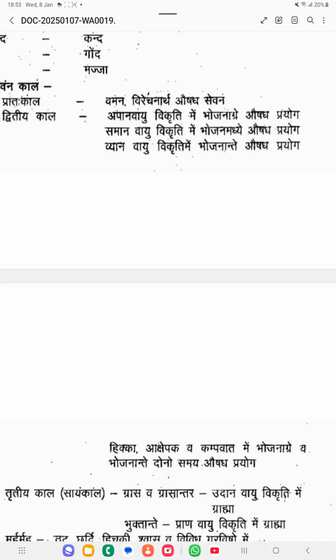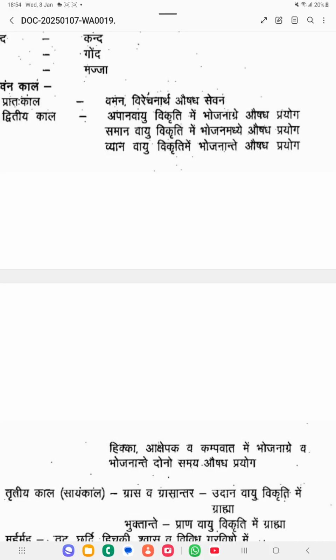If you are going to give medicines for Apana Vayu, you have to give them during Bhojanagre. If it is Bhojana Madhya, between the meals, that is good for Samana Vayu Vikriti. And Bhojanante, after the food, is for Vyana Vayu. Bhojanagre Apana Vayu, Bhojana Madhye Samana Vayu, Bhojanante Vyana Vayu. In this way you have to give medicines.